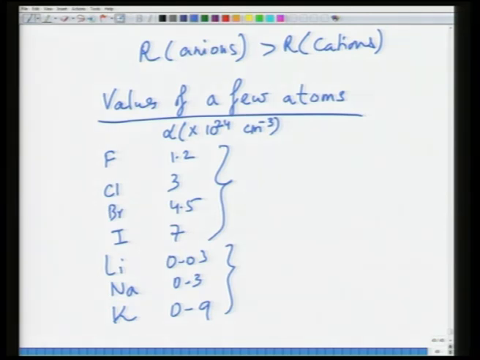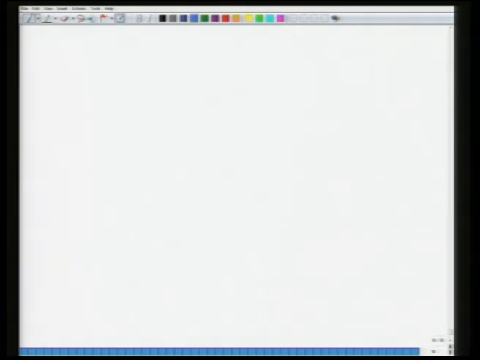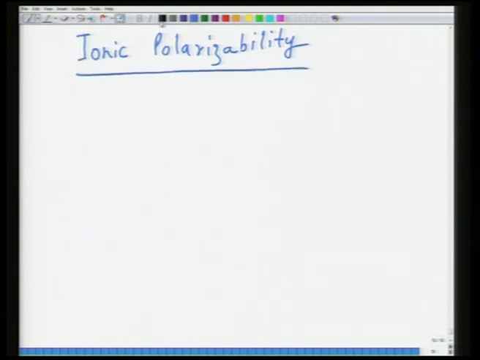Now, the second mechanism we will take is ionic polarizability. In the case of ionic polarizability, this happens in ionic solids where you have the presence of cations and anions. So, in the absence of electric field, let us again take the case of sodium chloride.